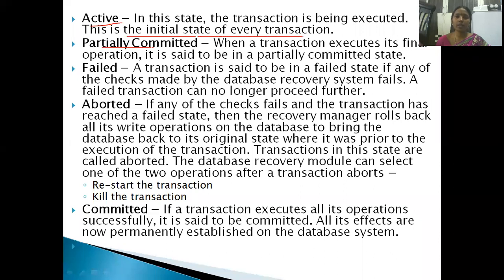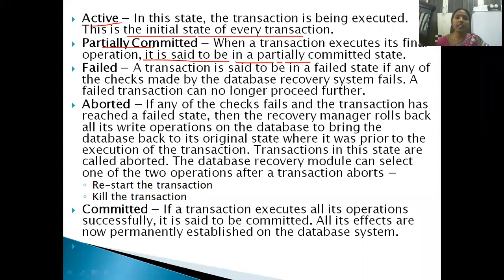So partially committed means what? When a transaction executes its final operation, it is said to be in a partially committed state. So if you are writing 10 transactions and you are ending at the 9th transaction, whenever you start the 10th transaction's execution, that is partially committed. That means all 9 transactions are completed, but the 10th one is still executing. Now we say that it is partially committed.